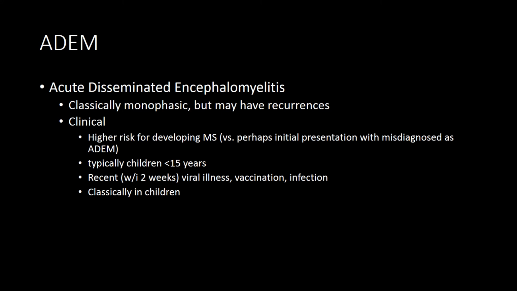So first we'll talk about ADEM. So this is acute disseminated encephalomyelitis. This is classically a monophasic disease, but it can have recurrences. Typically the recurrences occur within 6 months of the initial episode. In terms of clinical factors, the patients who end up getting ADEM, specifically children a lot of times, have a higher risk of multiple sclerosis.